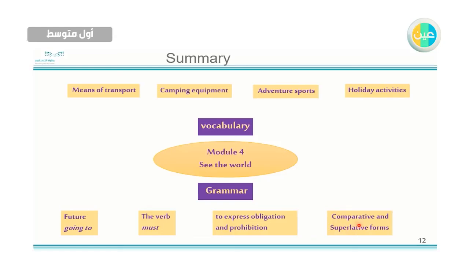And comparative is when we compare between two people, animals, or things. And superlative forms, we use it when I compare between one person, animal, or thing with several of the same kind. And these comparative and superlative are used for adjectives.